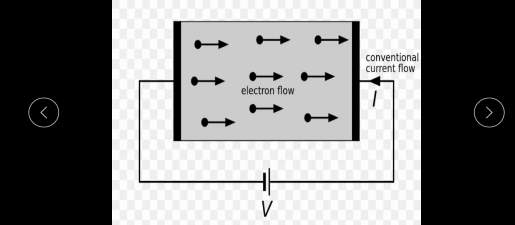The number of electrons traveling in any direction will be equal to the number of electrons traveling in the opposite direction. If the electric field is applied, then these electrons flow in a particular direction.